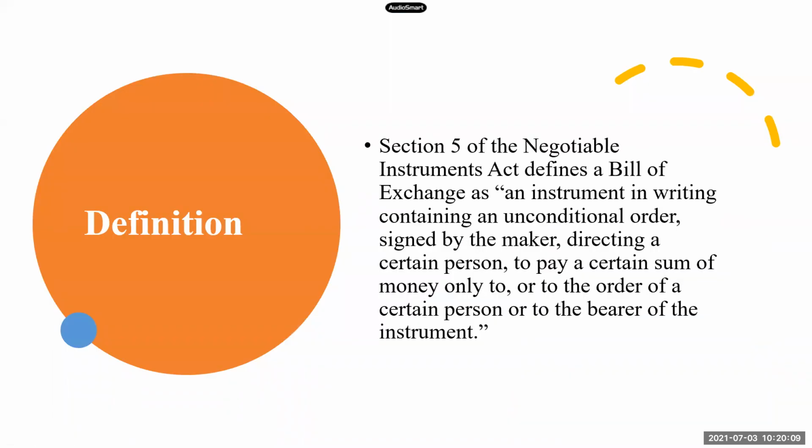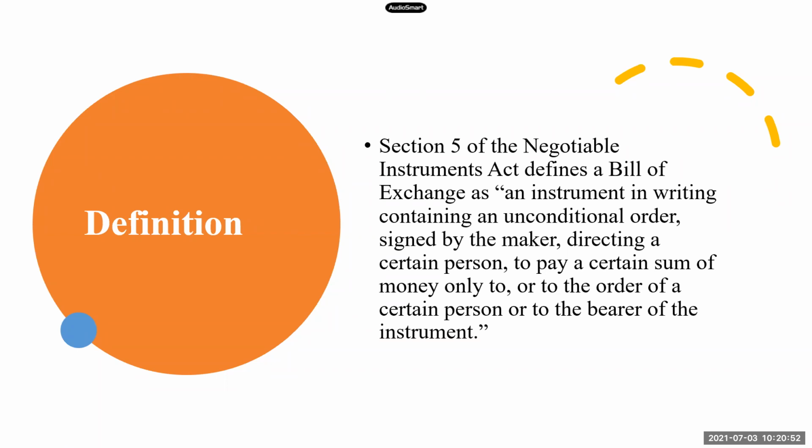Now the definition. We'll just look into a definition given by the Negotiable Instruments Act. So listen carefully to the definition. We have to understand each part of the definition now. Section 5 of the Negotiable Instruments Act defines a bill of exchange as an instrument in writing containing an unconditional order signed by the maker directing a certain person to pay a certain sum of money only to, or to the order of, a certain person or to the bearer of the instrument. So you need to remember the definition as it is. We will break the definition into parts and understand.